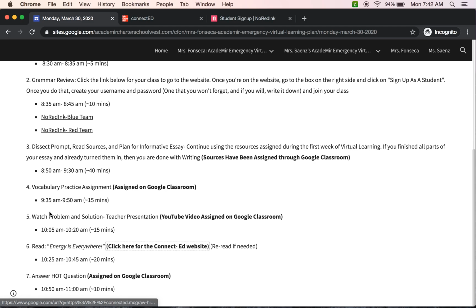Okay, and then that should take you about 20 minutes, and that's only if you want to read it more than once, because the text really isn't too long. So I put about 20 minutes in case you wanted to read it again, because you are going to be answering a hot question. The last thing you're going to be doing after you read Energy is Everywhere is answering the hot question, which has been assigned to you. Please make sure you submit or turn it in. And that should take you about 10 minutes.